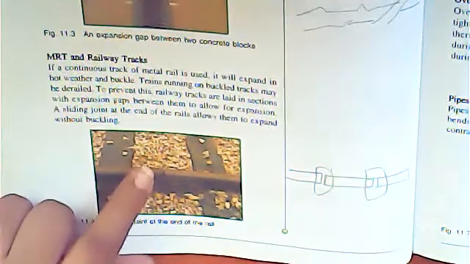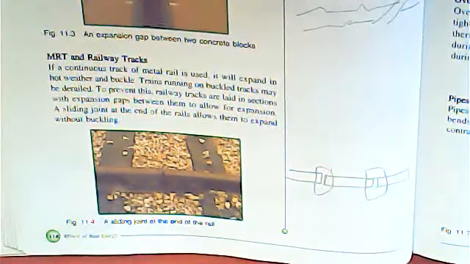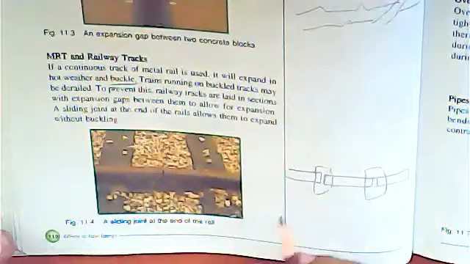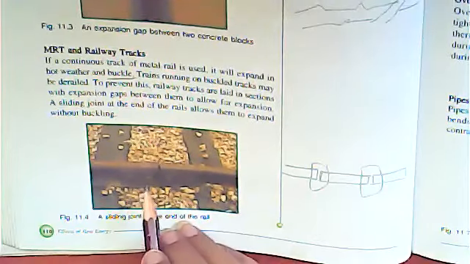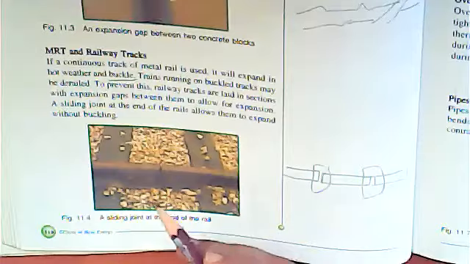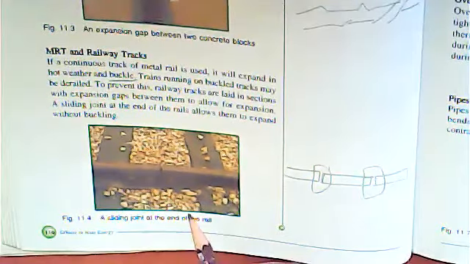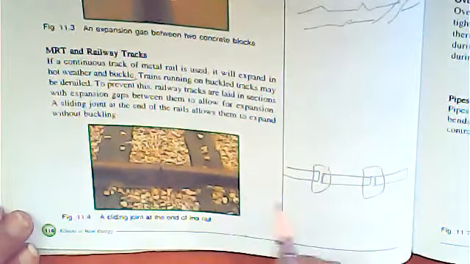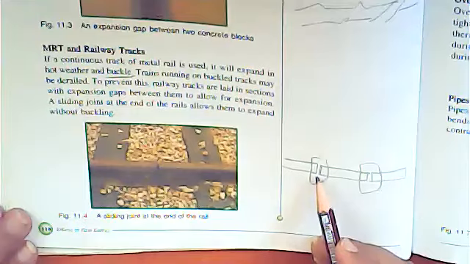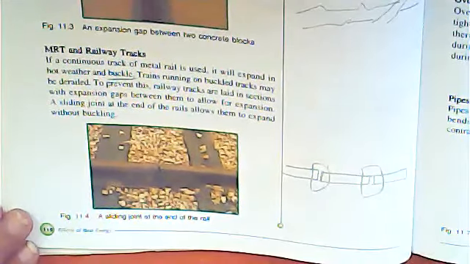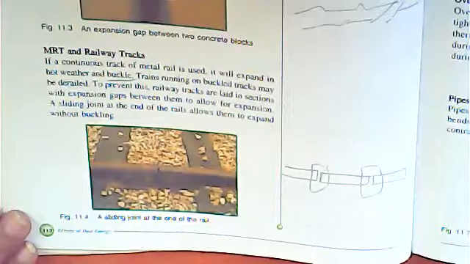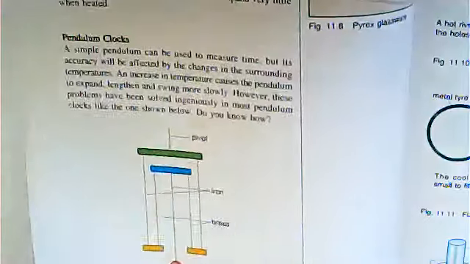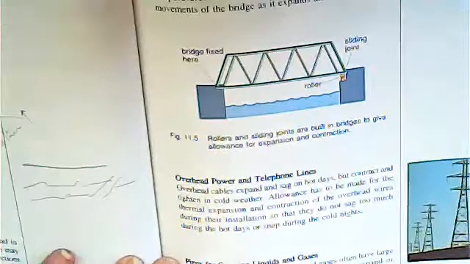Yes, so that they can expand. If you do not provide them, what will happen in hot weather? It will buckle up and break, and when a train moves over it, obviously there will be an accident. So we provide expansion gaps so that when the weather is hot, they get enough space to expand. As you know, all materials expand upon a rise in temperature, right? Clear? Is it clear?